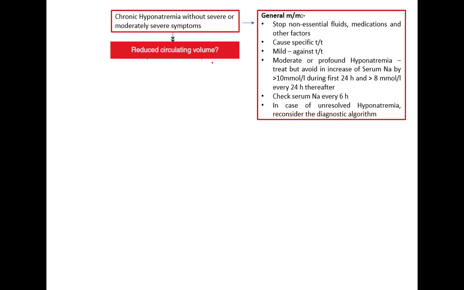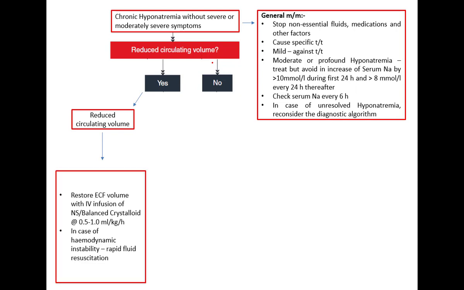So, does the patient have reduced circulatory volume, yes or no? If yes, then restore the ECF volume with an IV infusion of normal saline. Because the cause is hypovolemia, from reduced circulatory volume, in that condition you give 0.9% NS or a balanced crystalloid solution at the rate of 0.5 to 1 ml per kg per hour. If the patient is hemodynamically unstable, you have to give rapid fluid therapy.